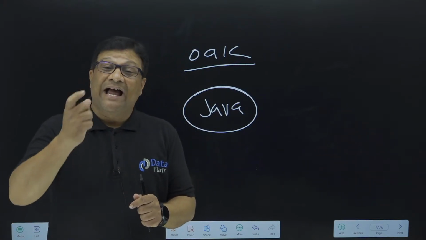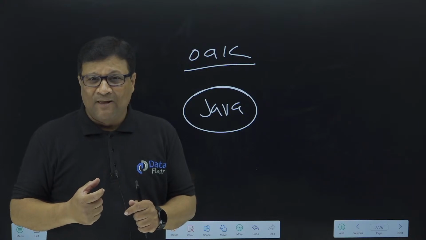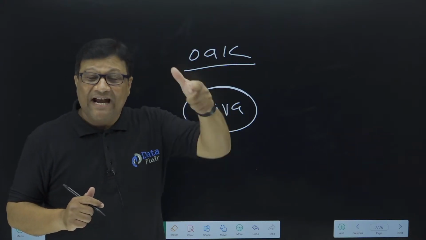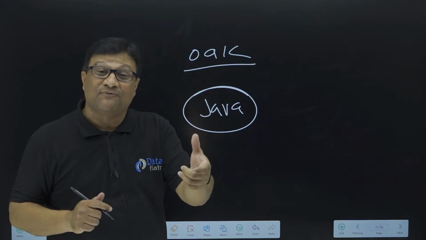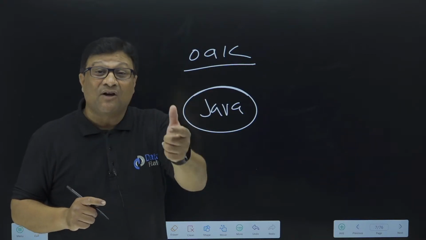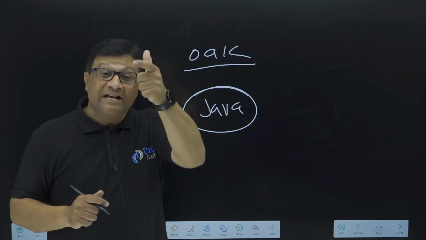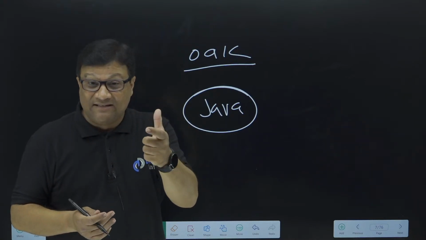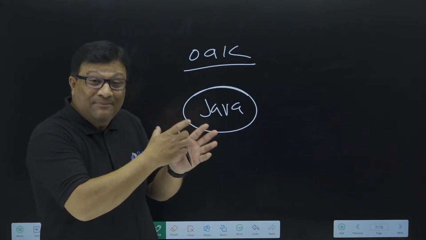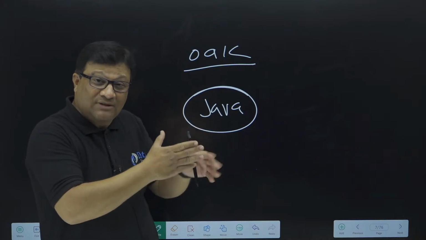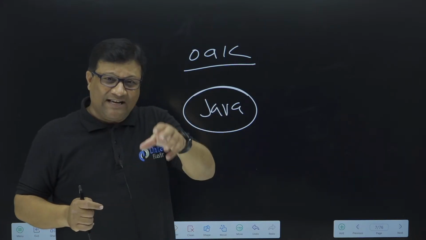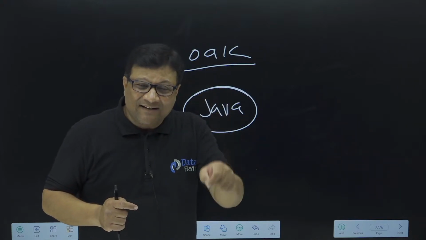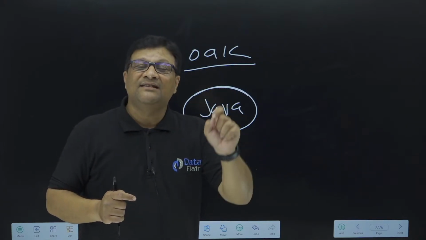There is a famous island in Indonesia called Java Island, and that island is famous for coffee. Java is one of the flavors of coffee in Indonesia. Java is exactly coffee beans, and that name is used in Indonesia. So exactly the meaning of Java is coffee.